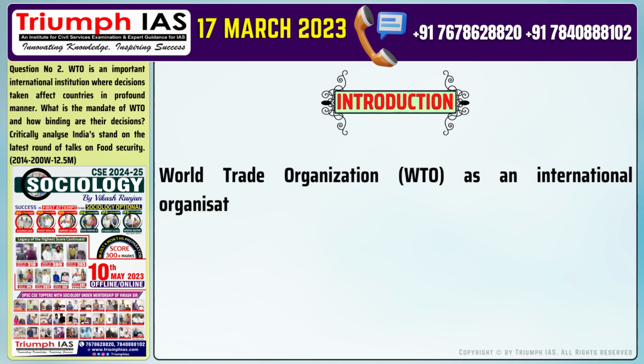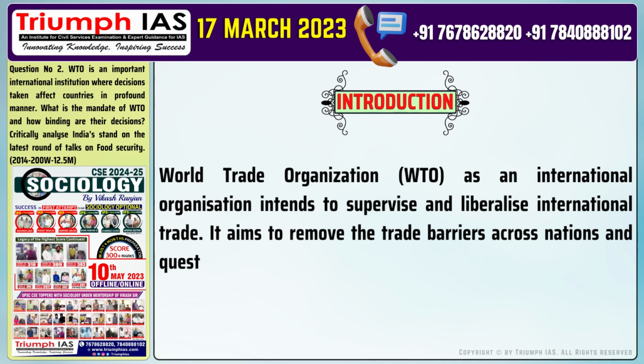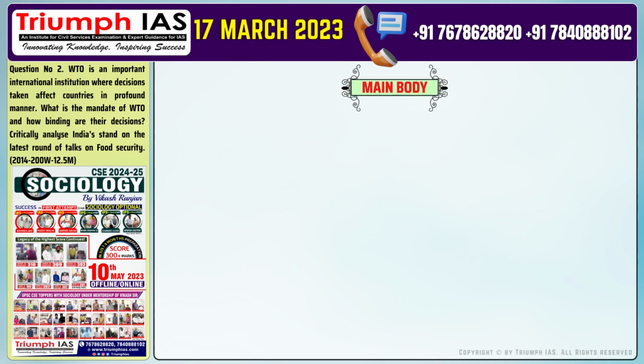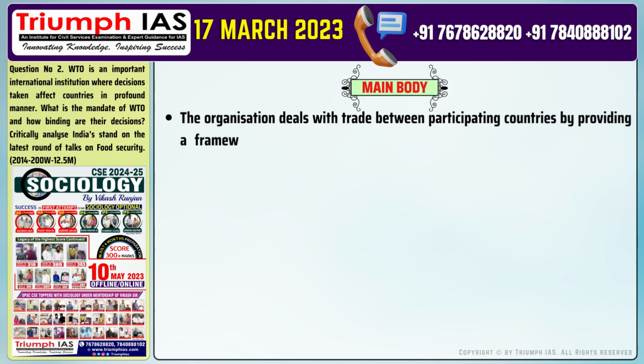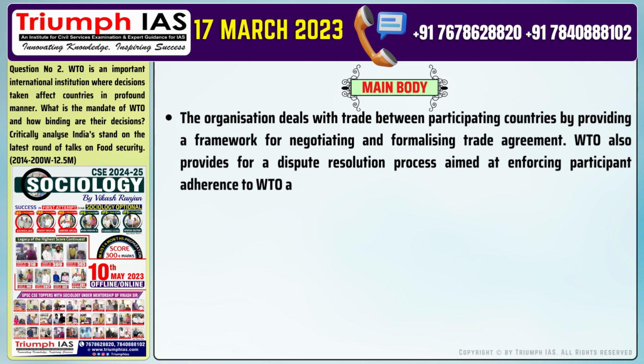World Trade Organization, WTO, as an international organization, intends to supervise and liberalize international trade. It aims to remove the trade barriers across nations and quest for integrating the world economy. Moving on to the main body of the answer. The organization deals with trade between participating countries by providing a framework for negotiating and formalizing trade agreements. WTO also provides for a dispute resolution process aimed at enforcing participant adherence to WTO agreements.